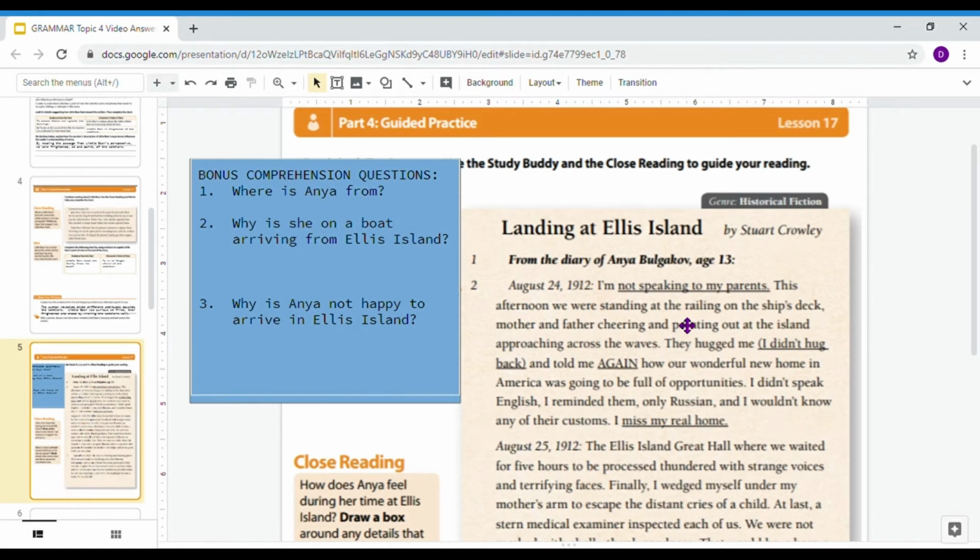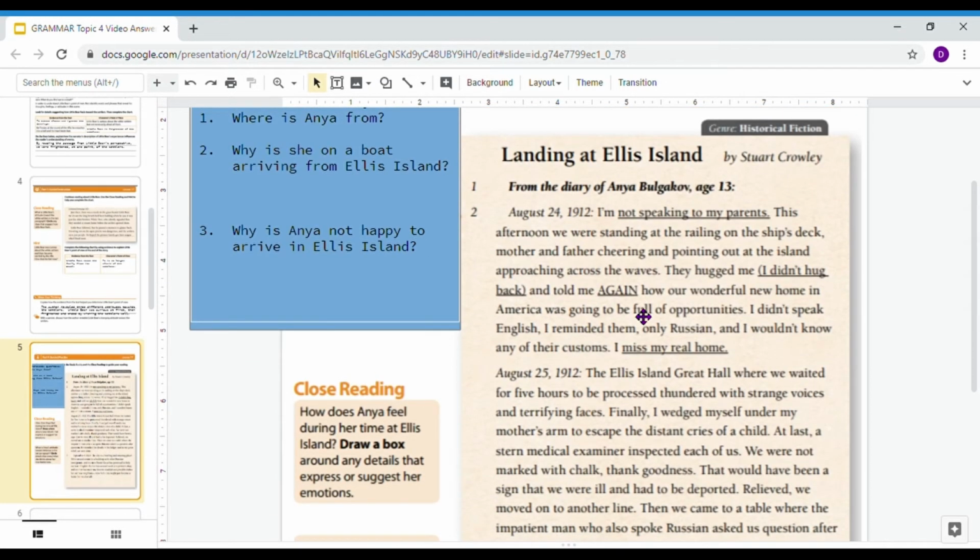So let's read. This says Landing at Ellis Island by Stuart Crowley. And this is from the diary of Anya Bulgakov, aged 13. And this is August 24th, 1912. I'm not speaking to my parents.